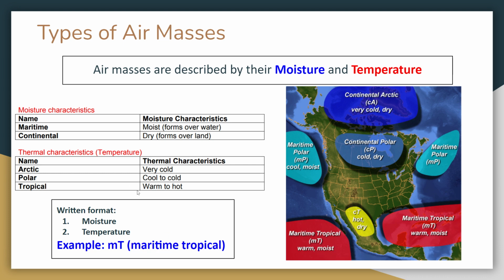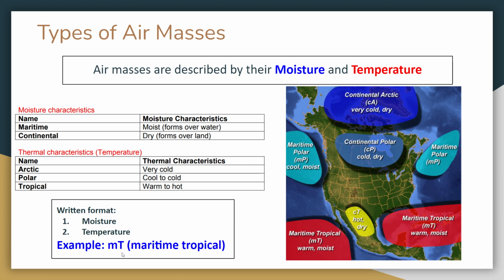So the written format for an air mass is this. First, you write the moisture, you abbreviate it, and then the temperature. For instance, if I wanted to write an air mass for maritime tropical air mass, remember maritime occurs in the water, tropical is near the equator, so it's warm and humid. We write it like this: m maritime in lowercase, and then T uppercase for tropical.